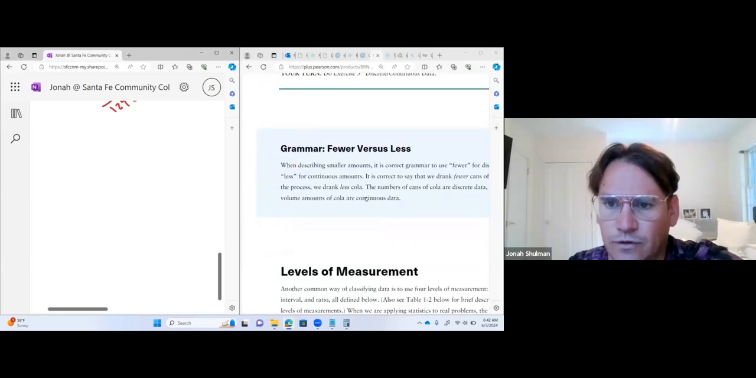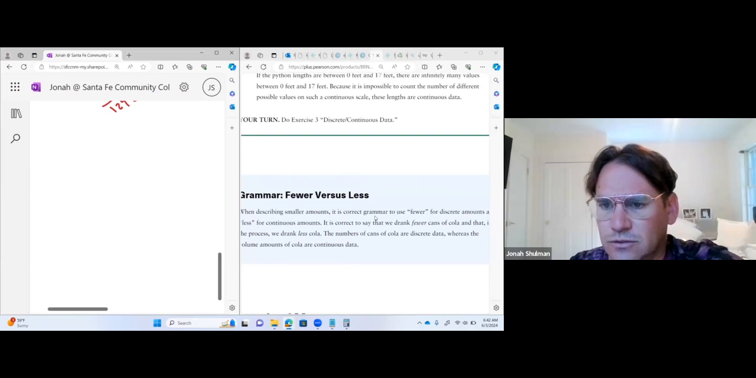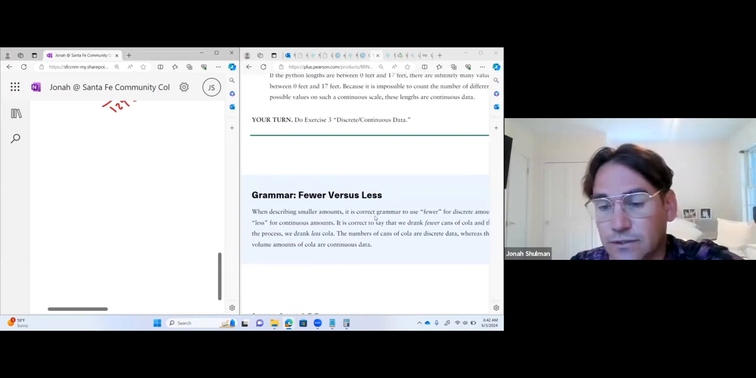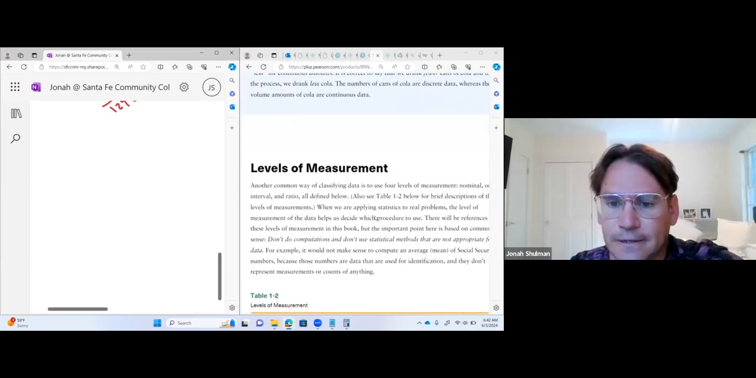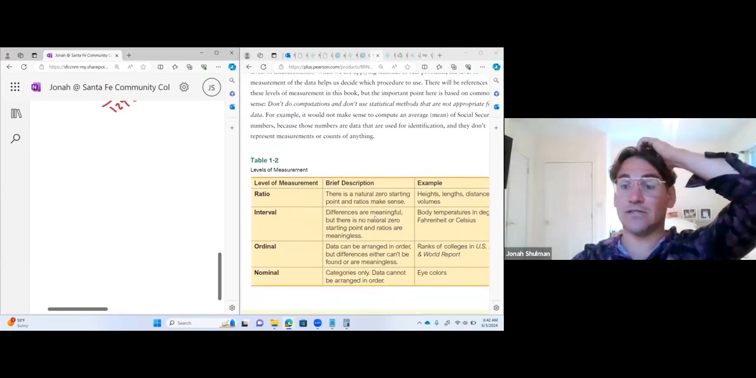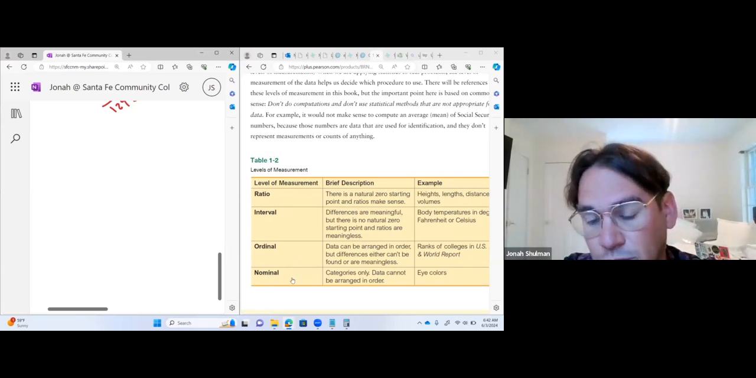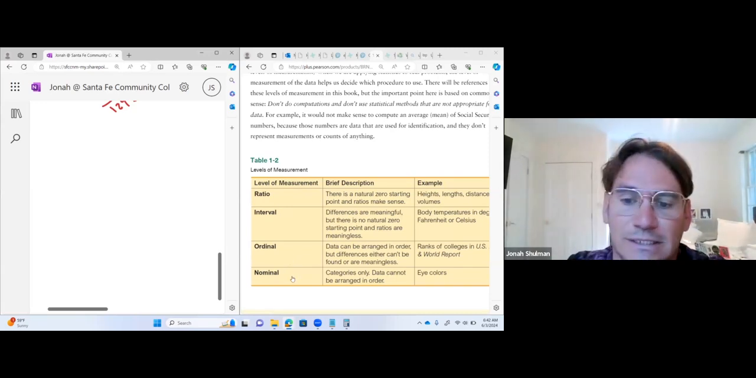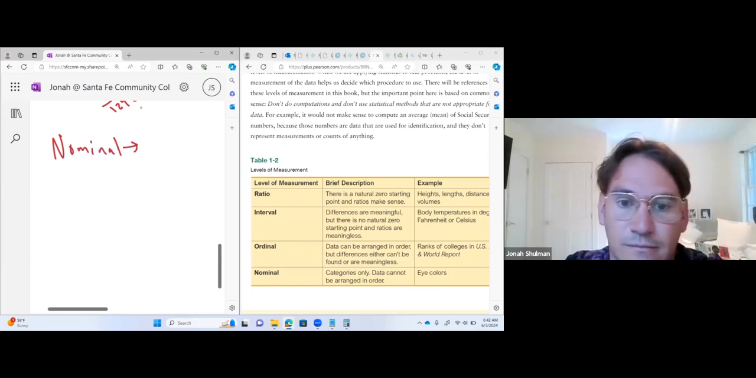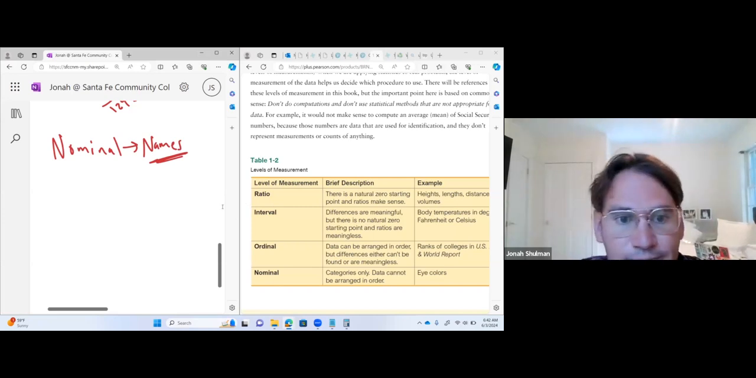Okay, grammar, fewer versus less. When describing smaller amounts, use fewer for discrete amounts and less for continuous amounts. Oh, okay. This stuff gets confused a ton. We got ratio, interval, ordinal, and nominal. Nominal, I always just think about as names. Nominal, to me, sounds like names. It's a good way to think about it. That's why it's like categories. Like they said, eye color.